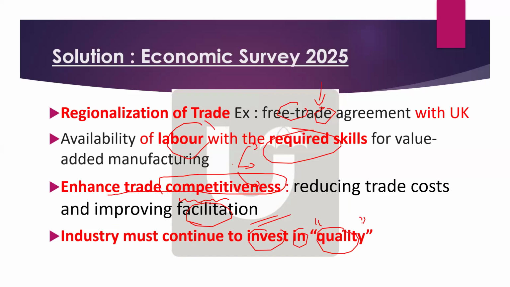These words must come, and simply write in the format I showed in the demo class. Simply mention that the Economic Survey has said these three points: trade diversification, trade competitiveness, and industry must adopt quality. Simply, so don't waste many words there.